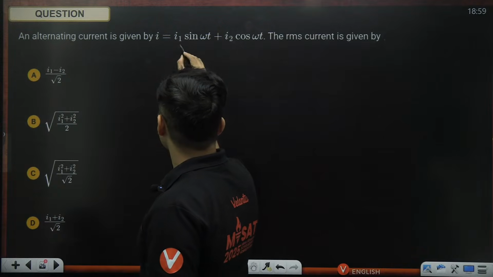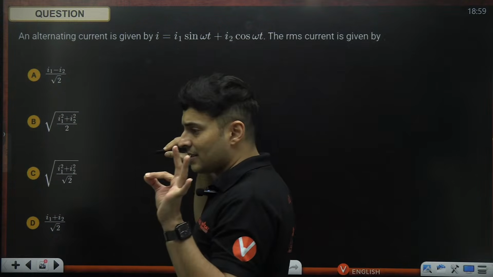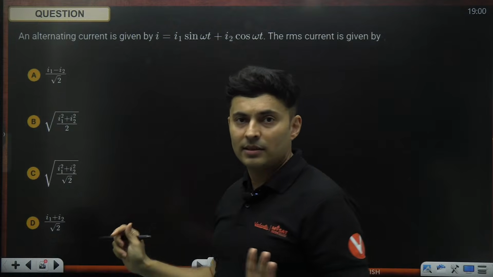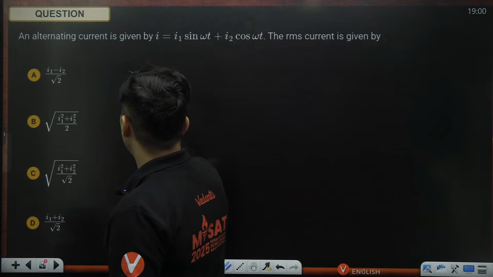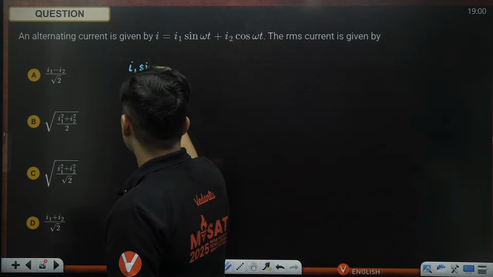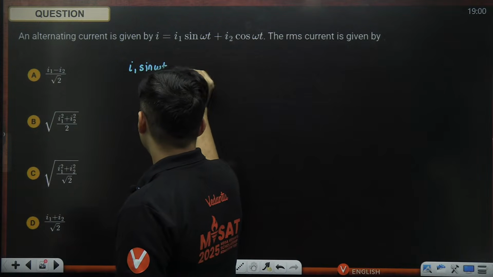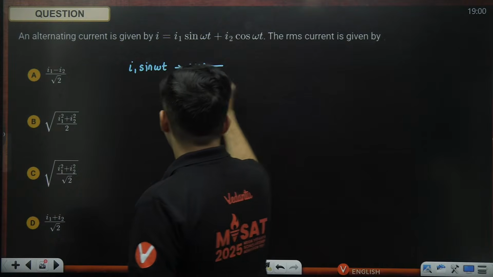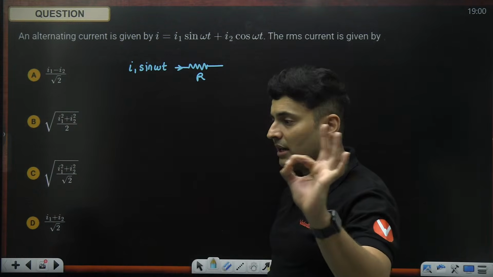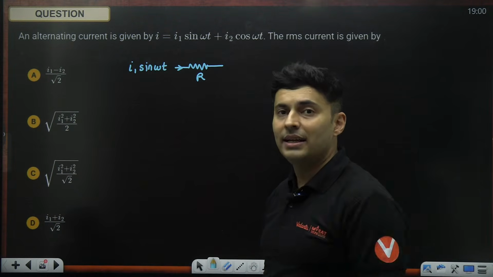I'll think like this. I will think there are two currents passing through a resistor. Just imagine if this particular I1 sine omega t were to pass through some resistance, how much constant current will I need to produce that heat?